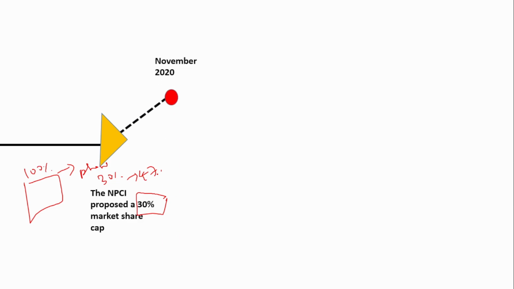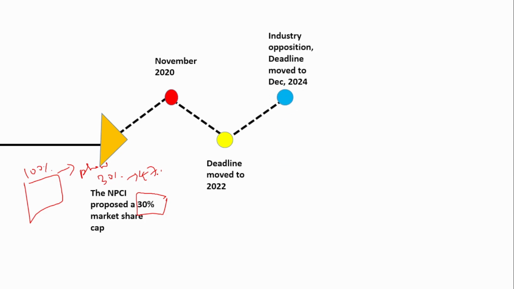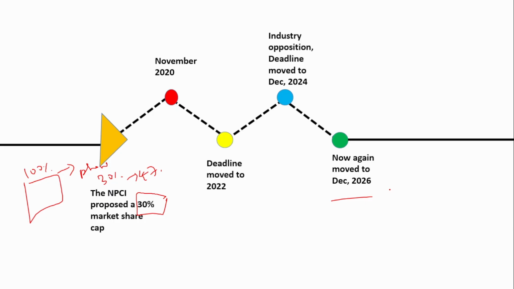But initially, it was in November 2020. It was expected to reduce it to 30%, but there was a lot of industry opposition, and due to that, the deadline was extended to December 2022. Again, it was extended to December 2024 for the same reason, industry opposition, and now the latest is that it has been extended to December 2026. So only by December 2026 will we know whether the cap of 30% has been achieved or whether it will be extended again.